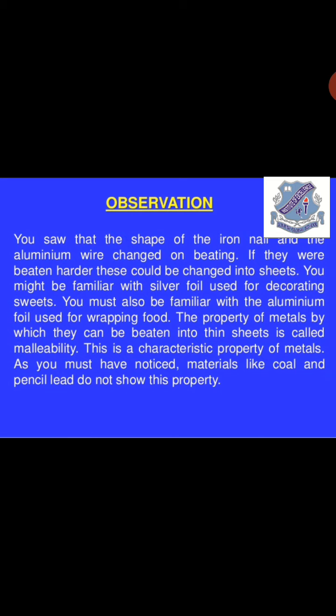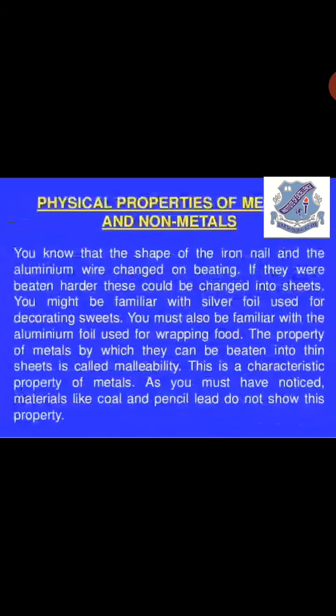So we came to know that substances which cannot change into powder form but can be changed into sheets have the property called malleability, and this type of characteristic states that these materials are called metals, correct?